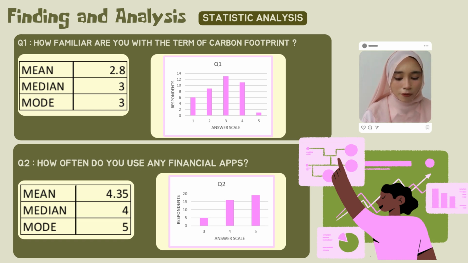For question 2, how often do you use any financial apps? Based on the table above, the mean score is 4.35 while the median score is 4 and the mode score is 5. This whole result indicates that most students use financial apps very frequently. This is because the high mean shows an overall strong usage from the students, while the mode being 5 indicates that the majority of answers were very often. This is also aligned with the bar chart provided, with almost half of the students having chosen scale 5 as their answer.